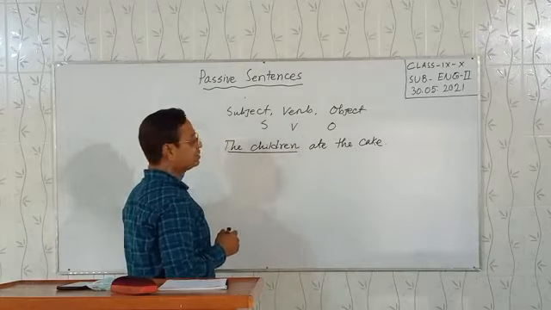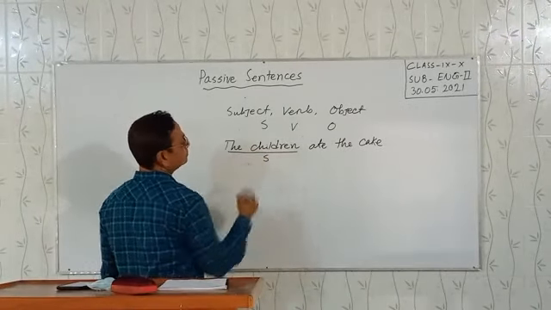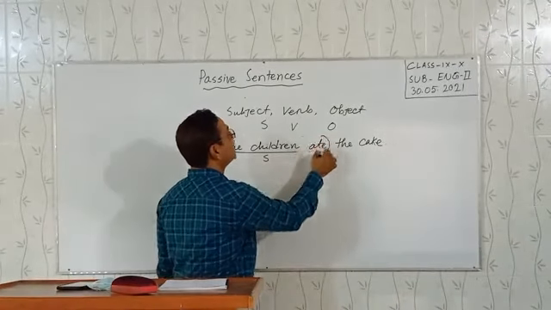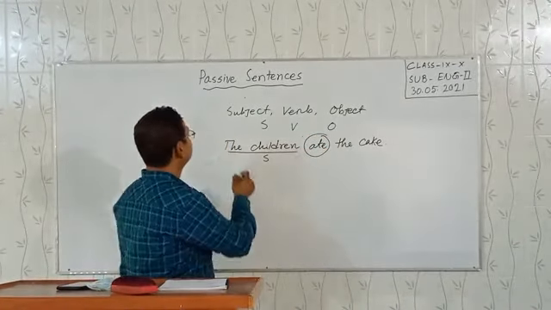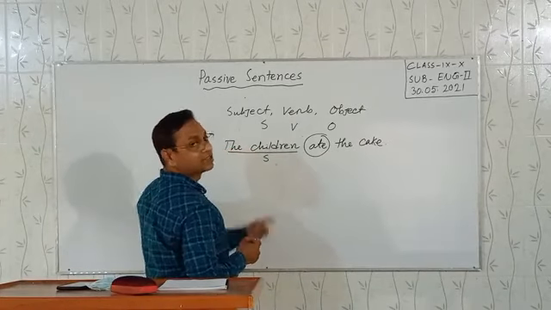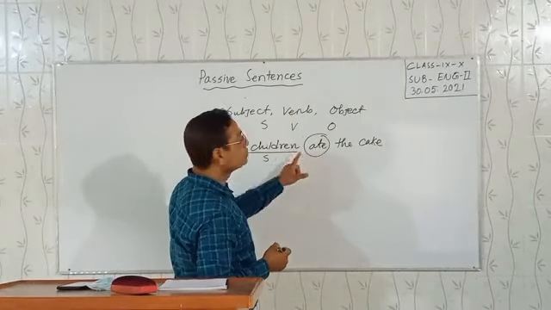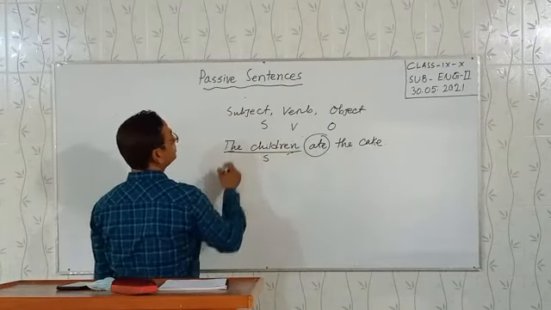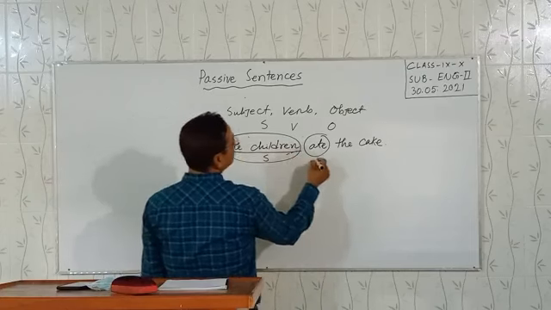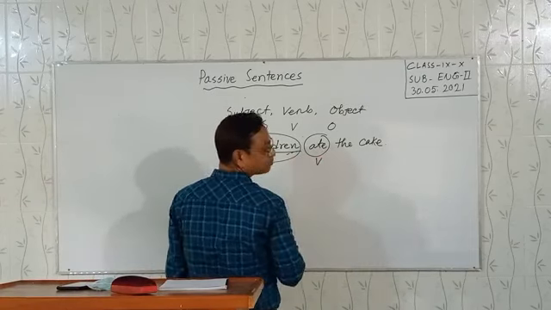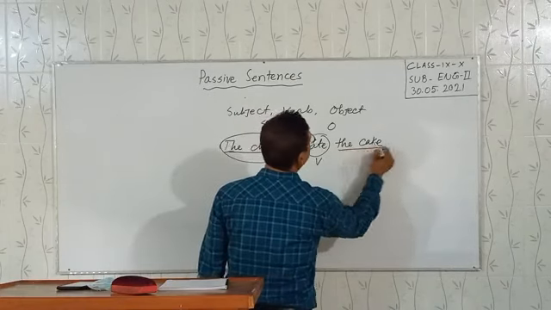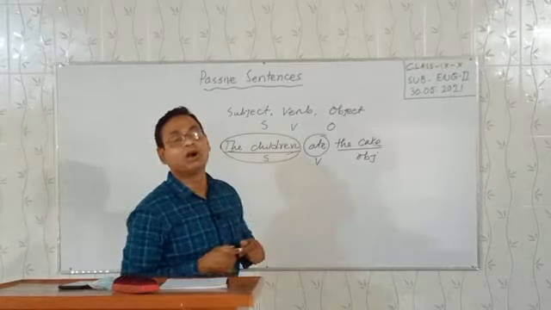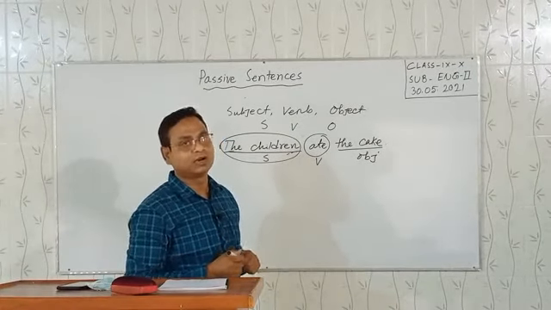The children. This is the subject. Who is doing the action, dear students? Who is doing the eating? The answer is the children are doing the eating. This is the main subject here. Then we have the verb ate, past tense of eat, and then the object. This basic sentence is called active.